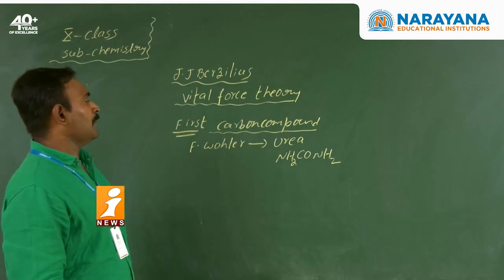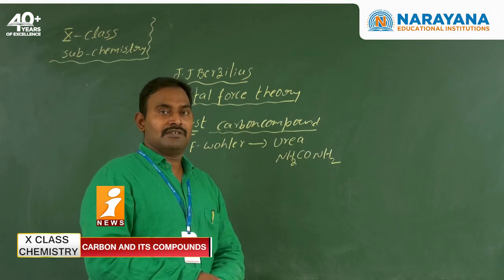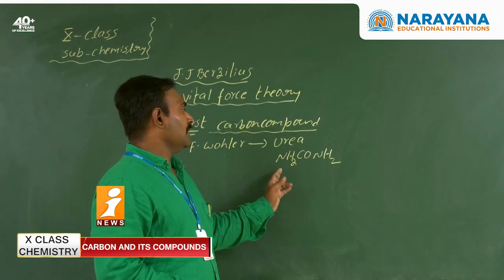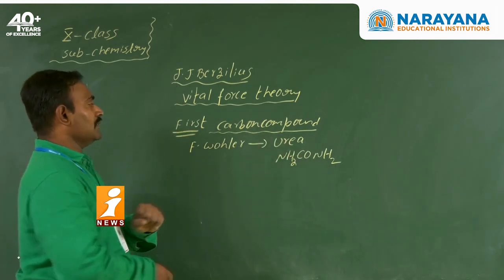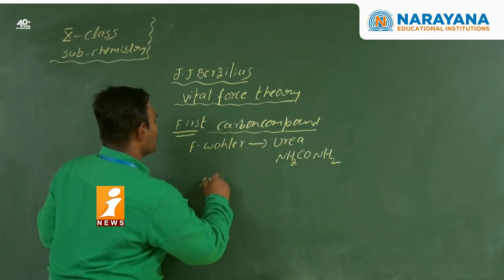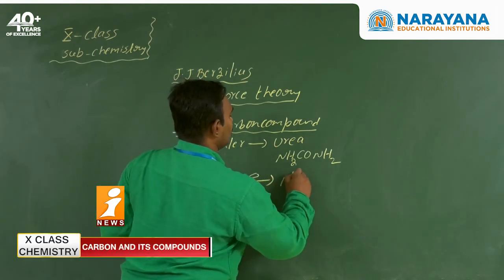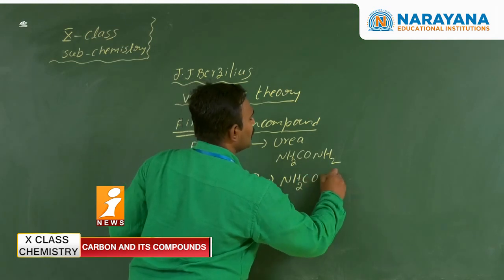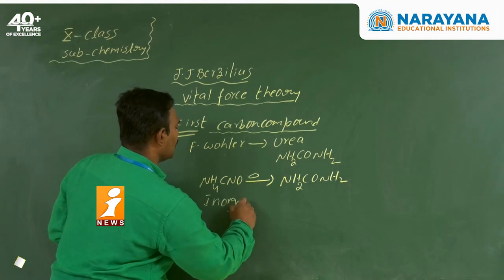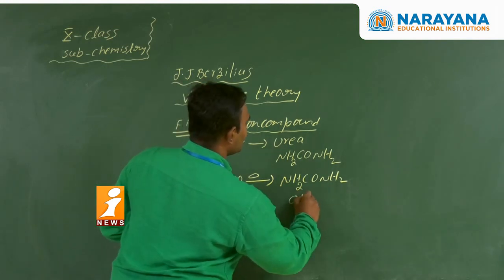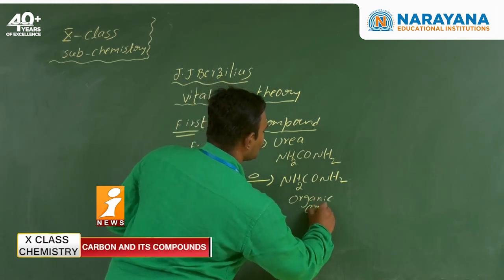He decided to prepare ammonium cyanate. But unfortunately, he got the isomer of ammonium cyanate. That means he made urea. See here, ammonium cyanate, formula NH4CNO, on heating gives NH2CO NH2. Here ammonium cyanate is the inorganic compound. Here urea is the organic compound or carbon compound.